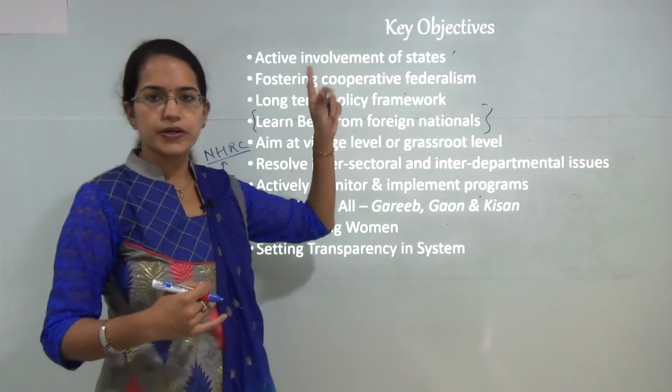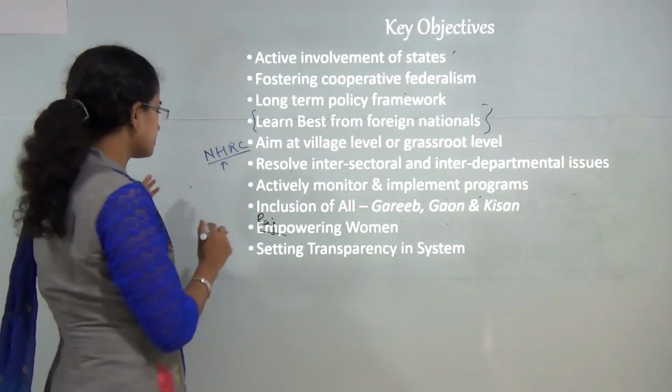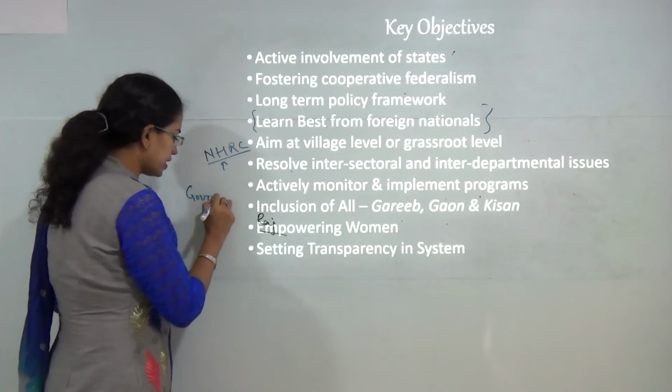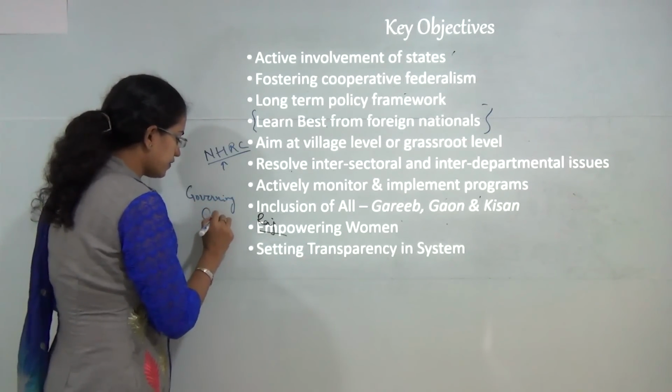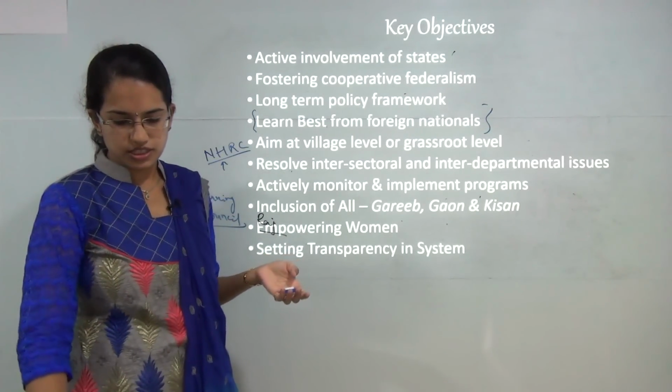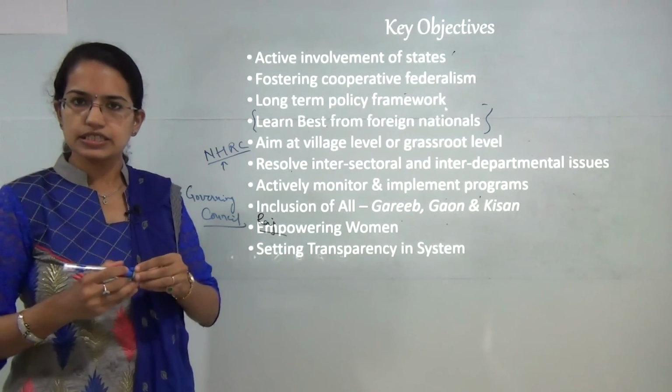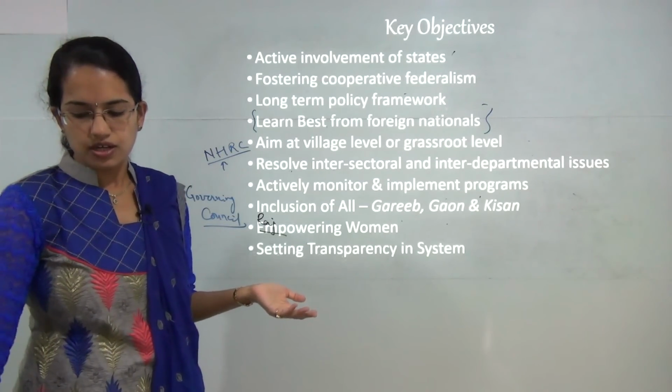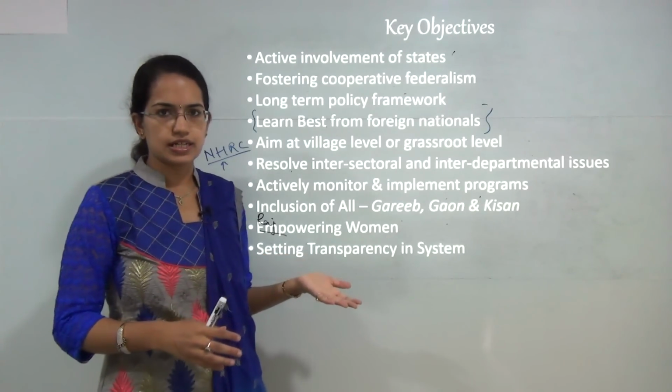Also, we already talked about the key composition. Besides that, you have the governing council. This governing council of Niti Aayog is composed of the chief ministers of various states and the lieutenant governors of the union territories.